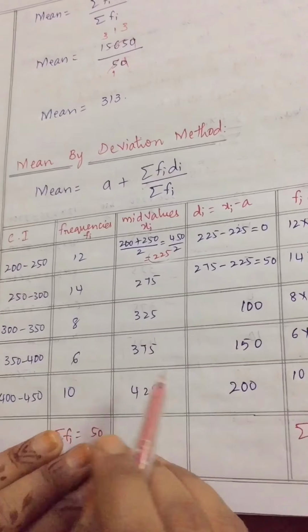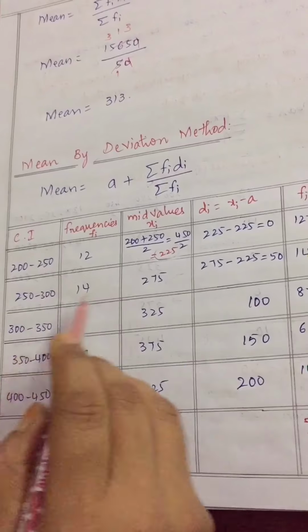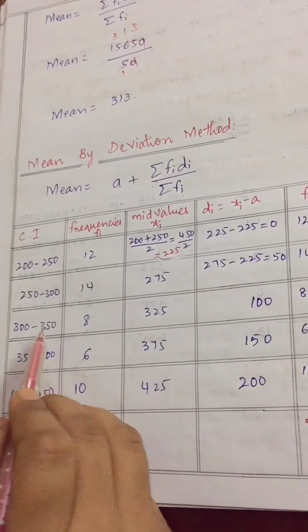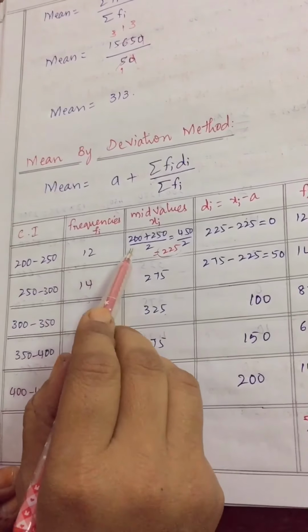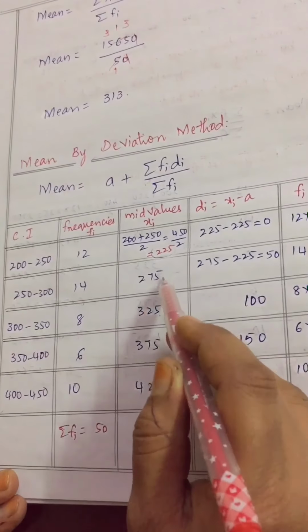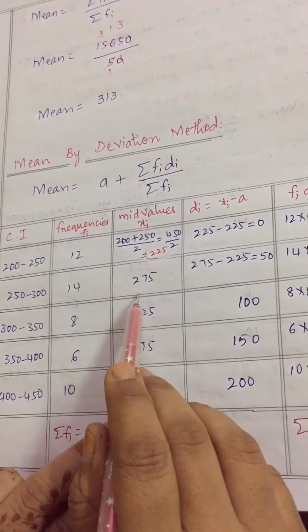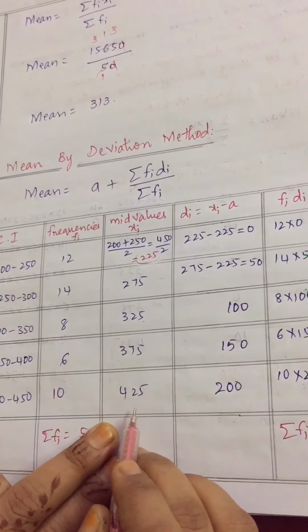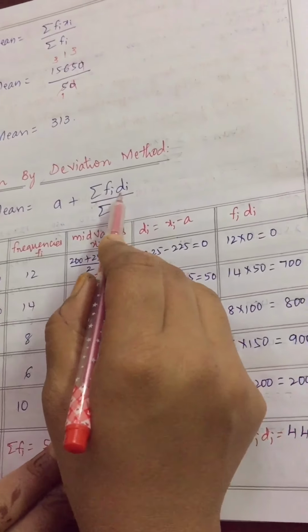Similarly I have done for all of these. 250 plus 300 divided by 2, 275. 300 plus 355 divided by 2, 325. Here I have shown you how we are getting these values. By the same formula I am solving. So we got 275, 325, 375, 425. Am I clear, children? Now one more thing, di.